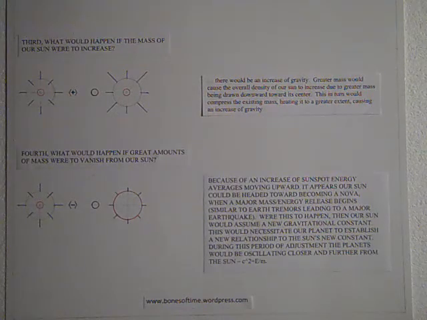This is similar to our condition at present, mass vanishing from the sun. Our sun is continually losing mass by reason of radiant energy and loss of atomic particles that form our solar wind, and the dissipation of its field of gravity, this being 665 pounds a second, and mass being converted to gravitational waves.